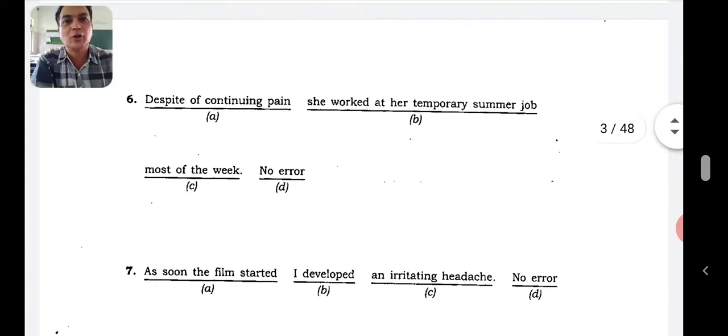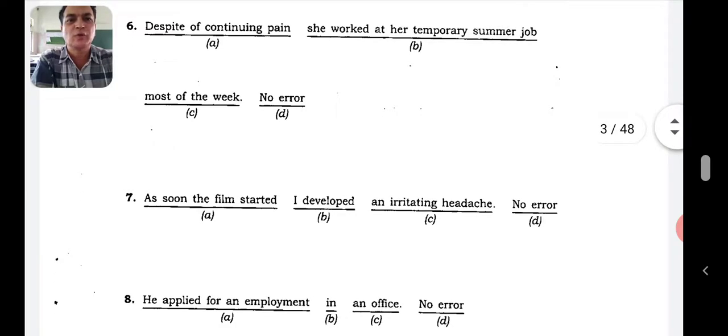Let's go to question number 6 now. This question quite often appears in the examination. Despite of continuing pain, she worked at her temporary summer job most of the week. Whenever despite comes, be sure of will not come. Despite continuing pain. So where is the error? The error is in A. It is in spite of, but with despite, of will not come. Despite continuing pain, it should be like that. Remember the grammatical rule there.